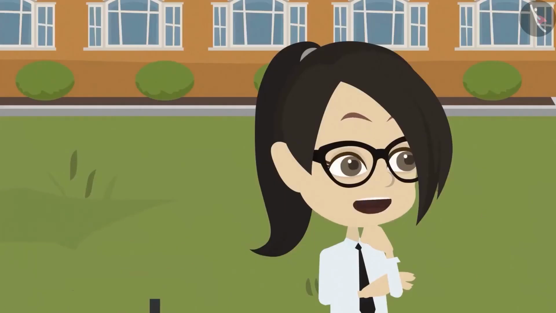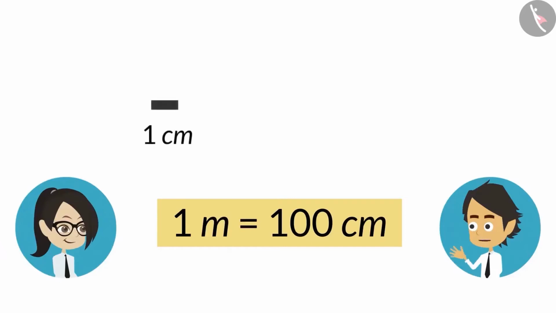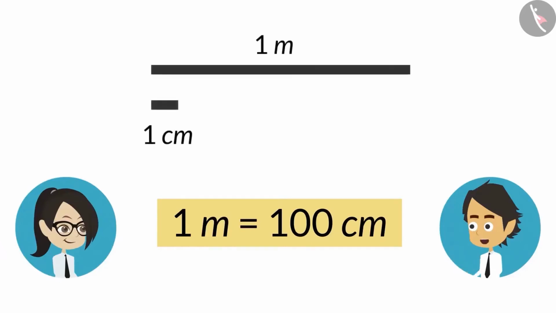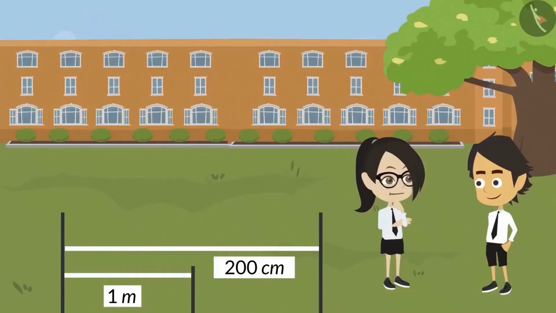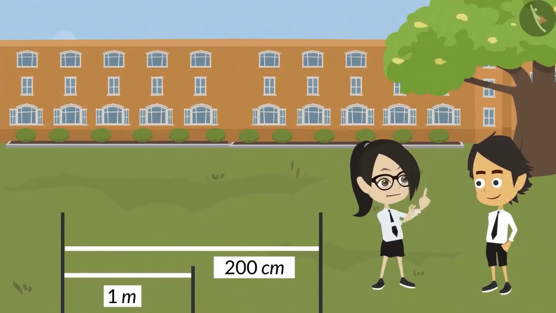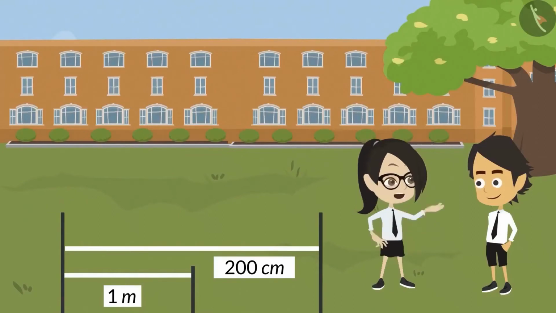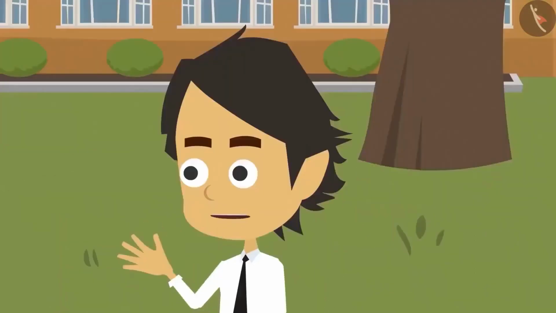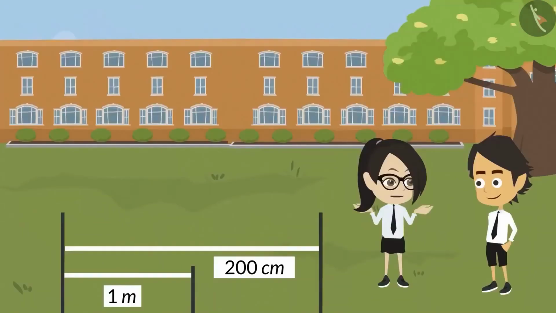I am confused. Now you explain. Centimeter is smaller than meter. Actually, centimeter and meter are units of measurement for measuring length, and objects can be measured both in meters and centimeters. Oh, this means the length which can be written in meters, the same can be written in centimeters too. Yes, now you have understood. This means there will always be confusion in this.